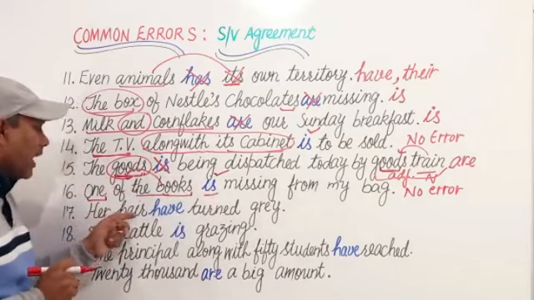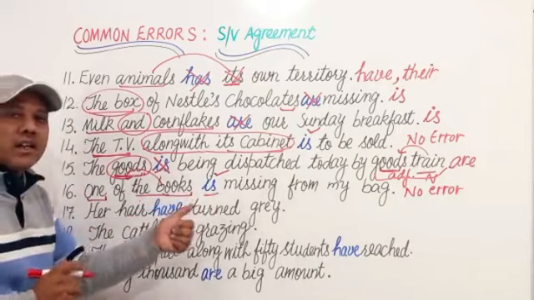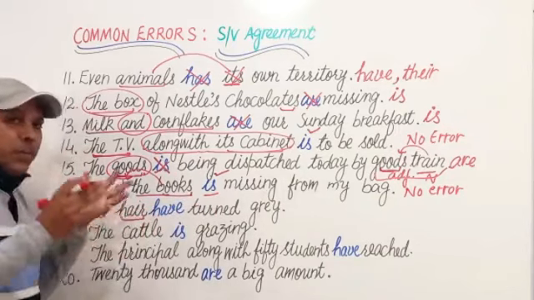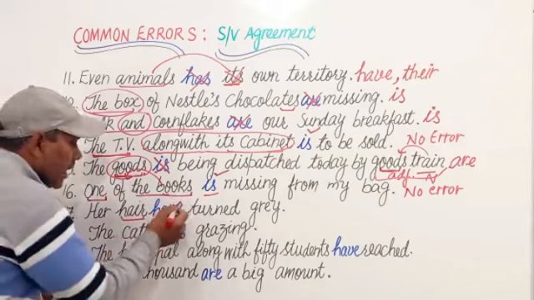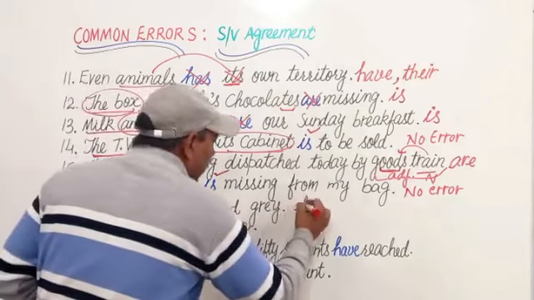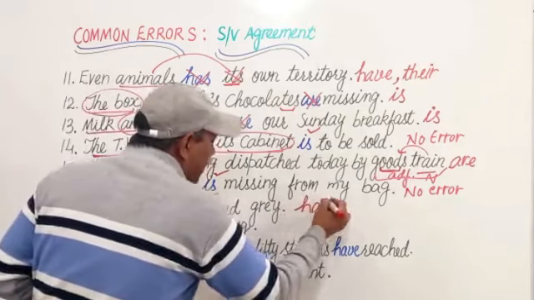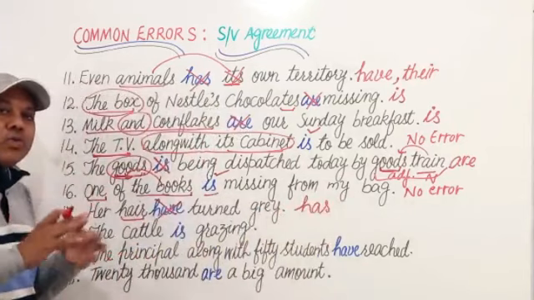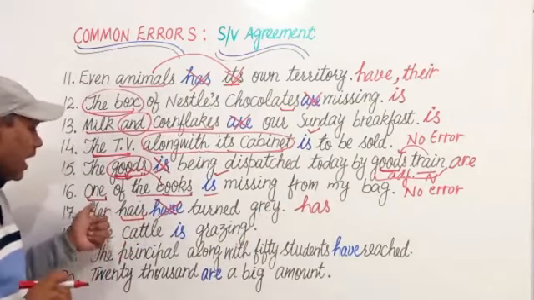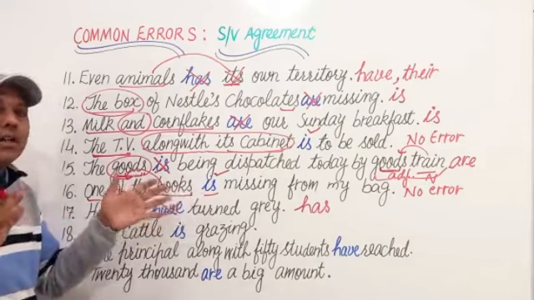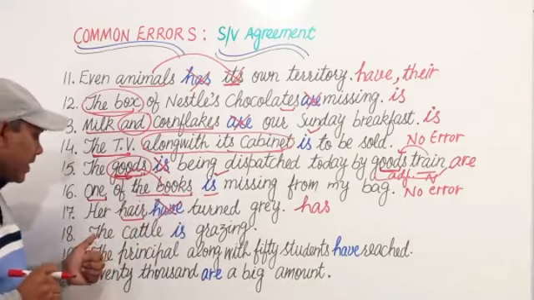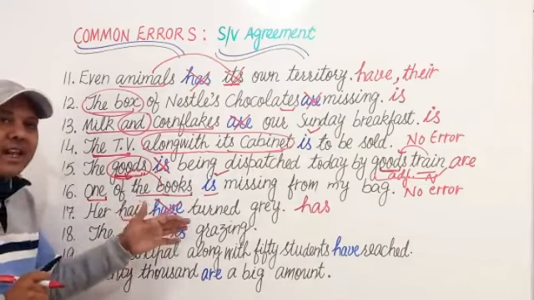Next is her hair have turned grey. Here it has no plural form. So we shall use a singular verb for a singular subject. Has turned grey. Uncountable type here. Her hair has turned grey. Next is the cattle is grazing.